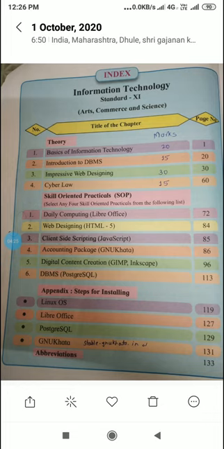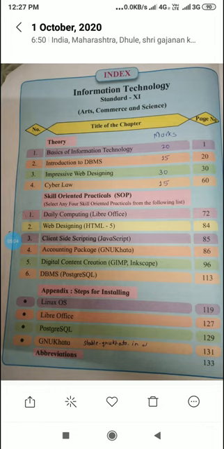Fourth, accounting package, GNU Khata. This software can be used for accounting. This practical is useful for commerce students. Fifth, digital content creation, GIMP and Inkscape. Sixth, DBMS, PostgreSQL. We can learn any 4 out of these 6 practicals.